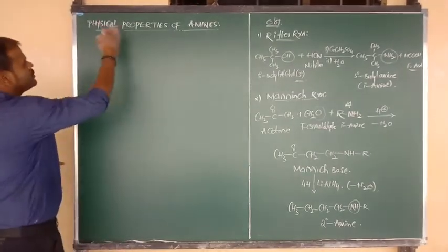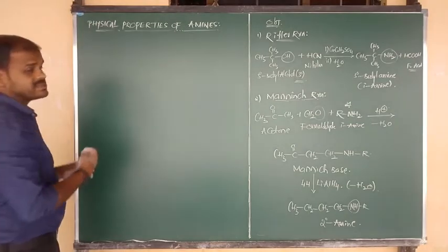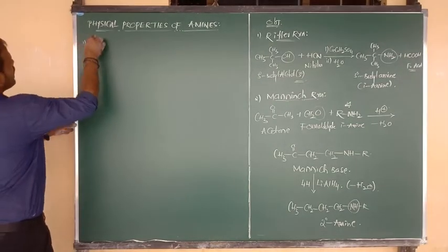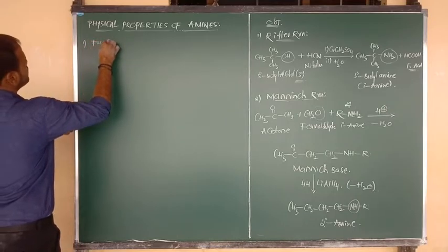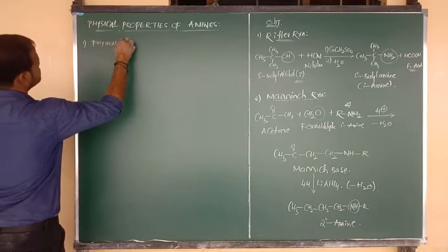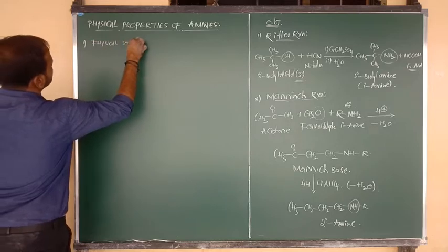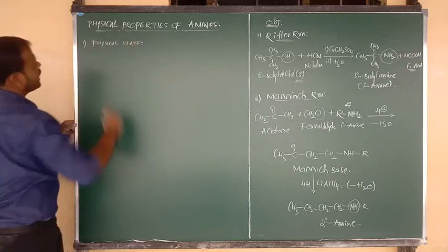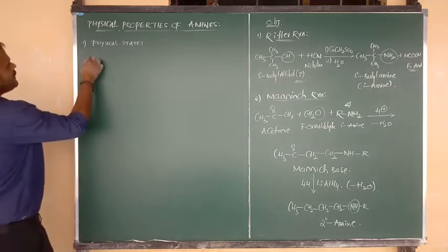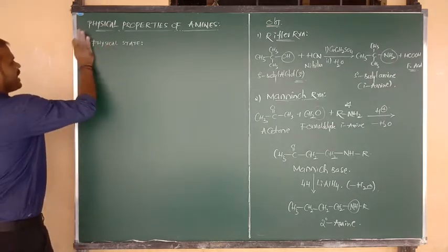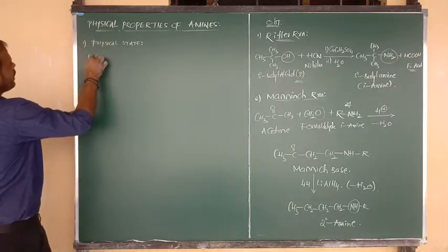Now let me go for the theory point of view, physical properties of amines. So in that, let me consider first the physical property, that is about the physical state. So in that, the first very important point I want to tell in the topic is lower amines.